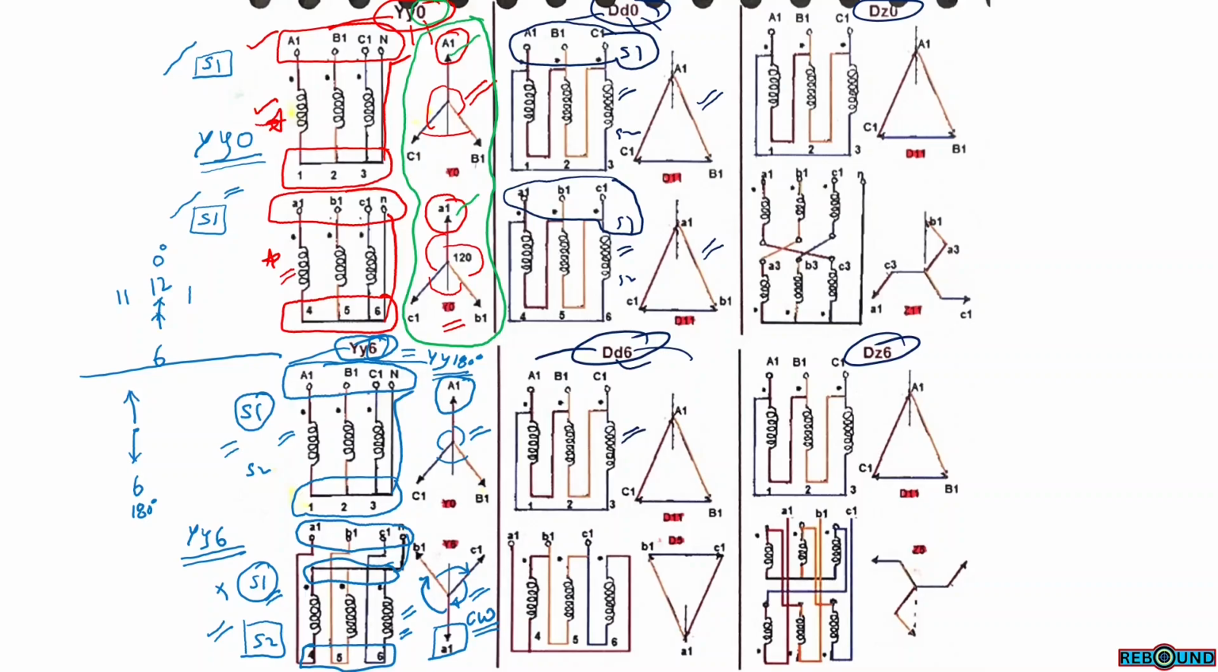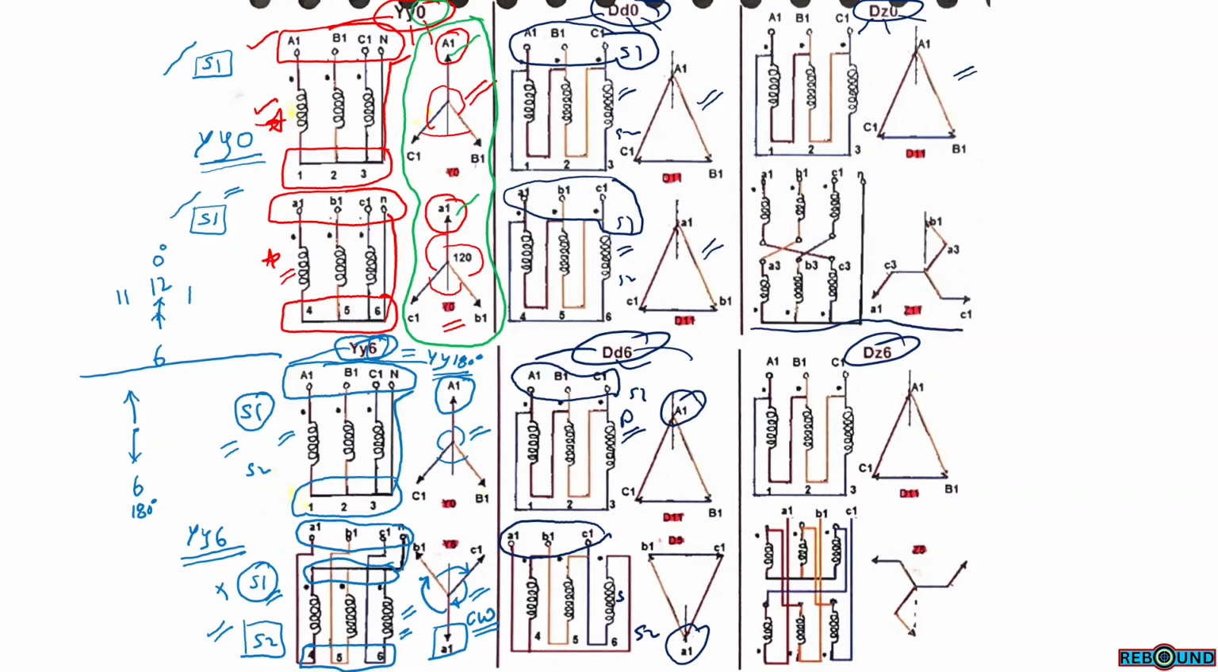Similarly, in the DD6 case, the primary and secondary winding terminals are brought out from side 1 and side 2, so the phase difference can be 6 or 180. In case of DZ0, the primary winding is delta connected and the secondary winding is zigzag connected. The phase difference can be 0.